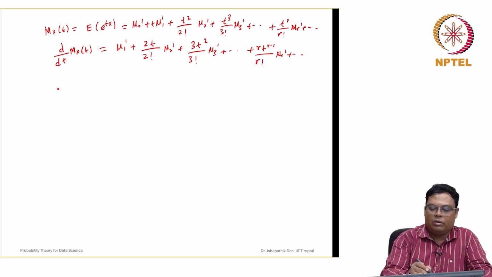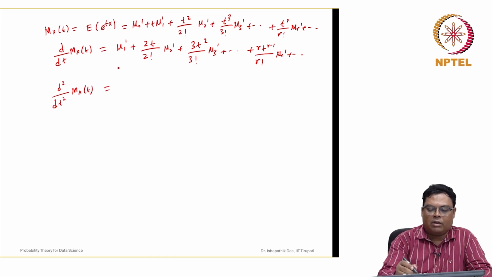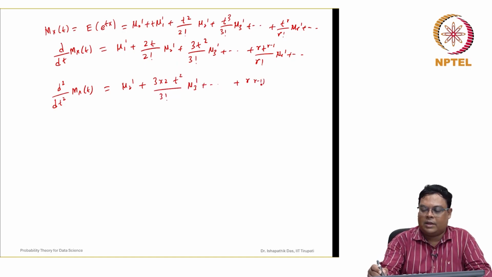Now if you take the second derivative, d square by dt square of M_X(t), this is a constant again, and this 2 cancels, this is t. So this is mu 2 dash plus, now this is 3 into 2 t square by 3 factorial mu 3 dash, like this, plus r into r minus 1 into t to the power r minus 2 by r factorial mu r dash.